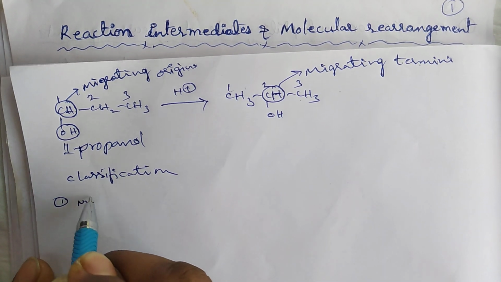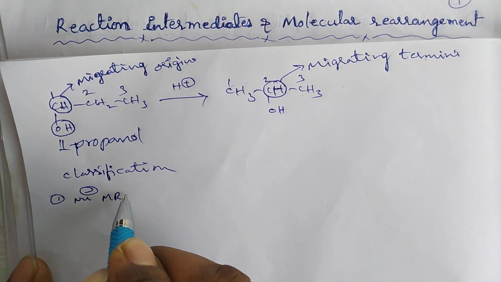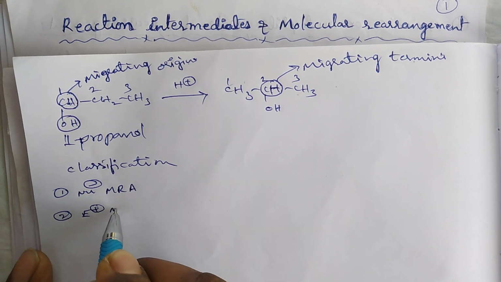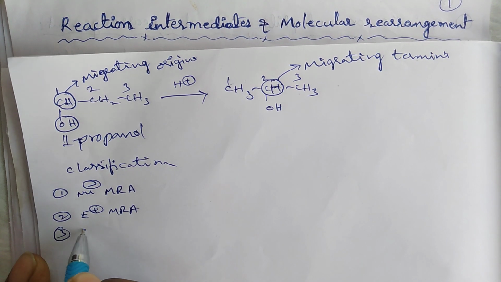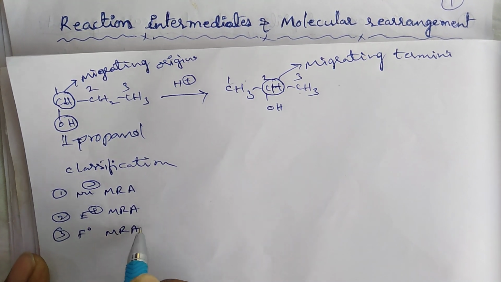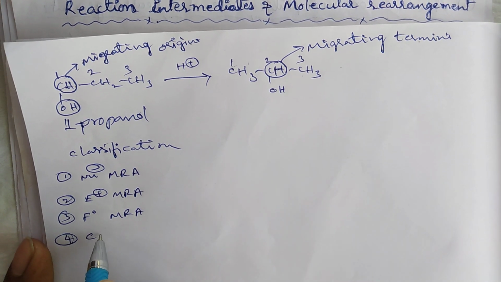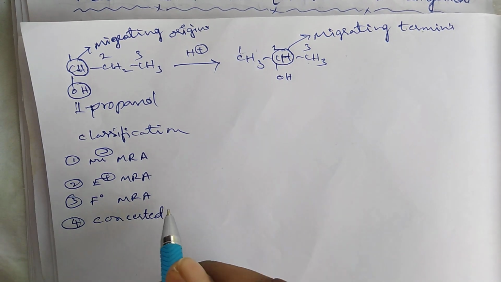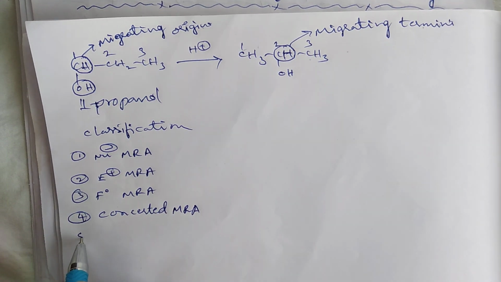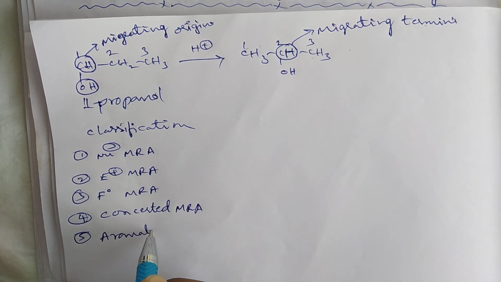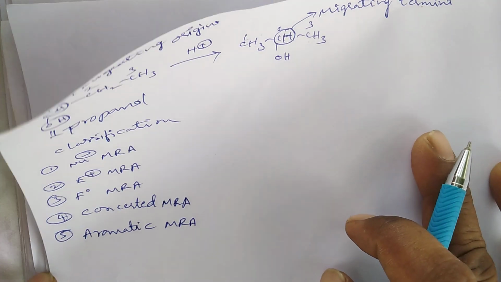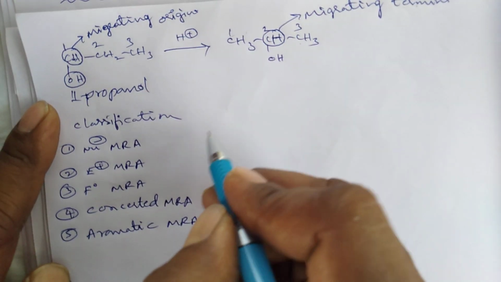First one is nucleophilic molecular rearrangement reactions, second one is electrophilic molecular rearrangement reactions, third one is free radical molecular rearrangement reactions, fourth one is concerted molecular rearrangement reactions, and fifth one is aromatic molecular rearrangement reaction.